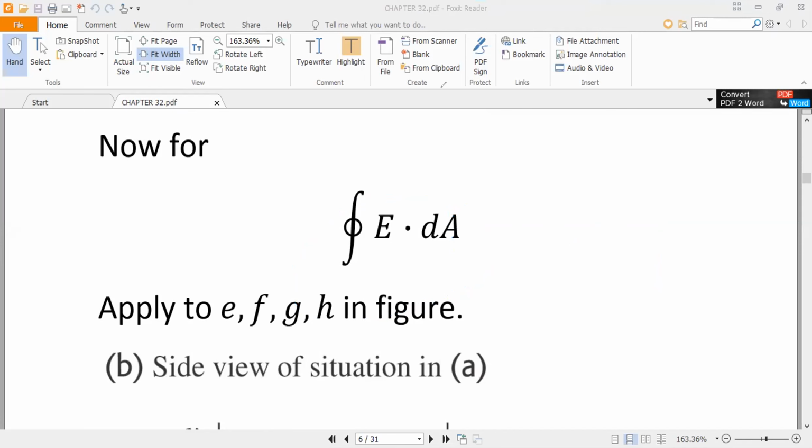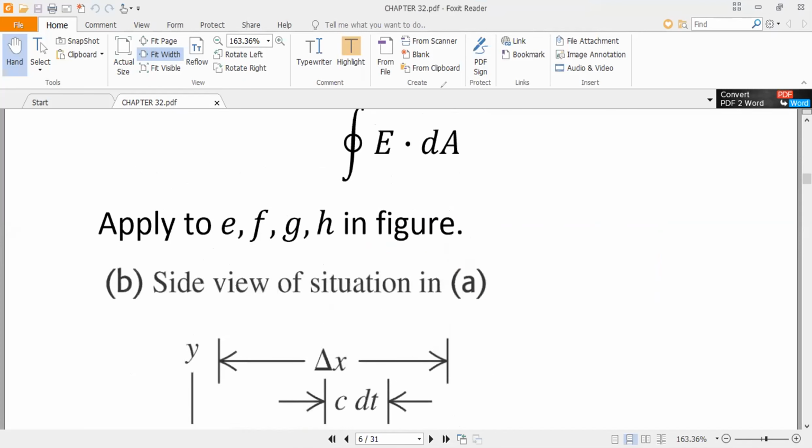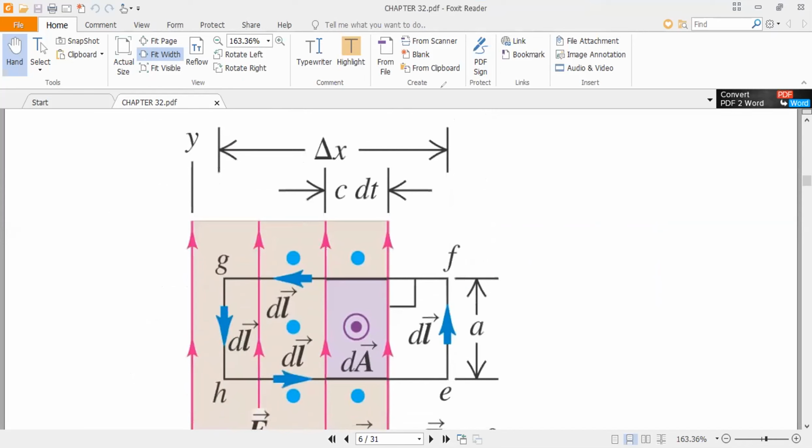You can see that this is a loop. The loop is EFGH. And this is the electric field. Red lines show the electric field, and the blue line, this is the side view of this figure.